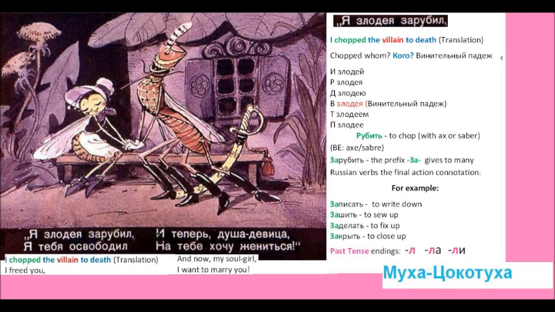This slide is basically for the first line. Я злодея зарубил. I chopped the villain to death. Я зарубил. Зарубил is chopped. Зарубил кого? Винительный падеж. Злодея.